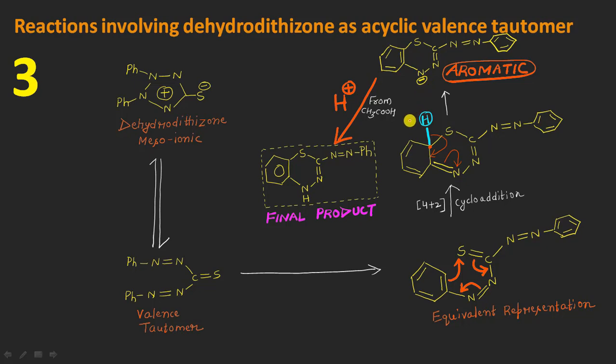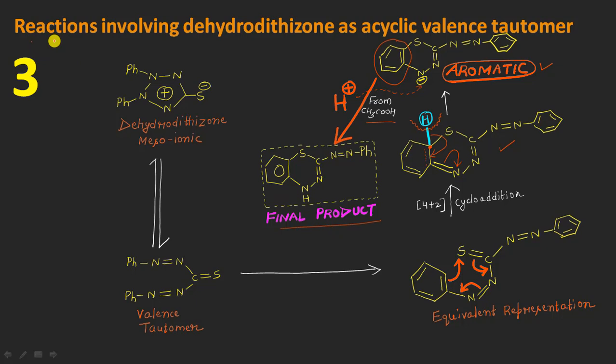So by the loss of this H positive ion or the proton, a double bond will now appear at this position here, giving this type of aromatic molecule which you can see here, right? So this is just the regaining of aromaticity in this molecule in this way, right? And the last step is the addition of a molecule of acetic acid. Being acid, it will be giving a proton that will be going to this nitrogen negative, resulting in the formation of this NH, and this will be the final product of this reaction here, okay?